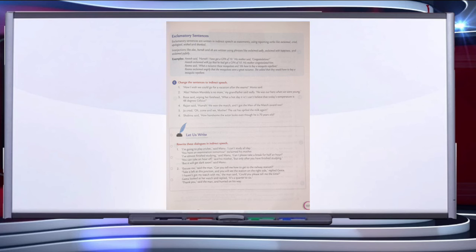Rima said, "What a nuisance these mosquitoes are. We have to buy a mosquito repellent." Rima exclaimed angrily that the mosquitoes were a great nuisance. She added that they would have to buy a mosquito repellent. So this is all about narration.